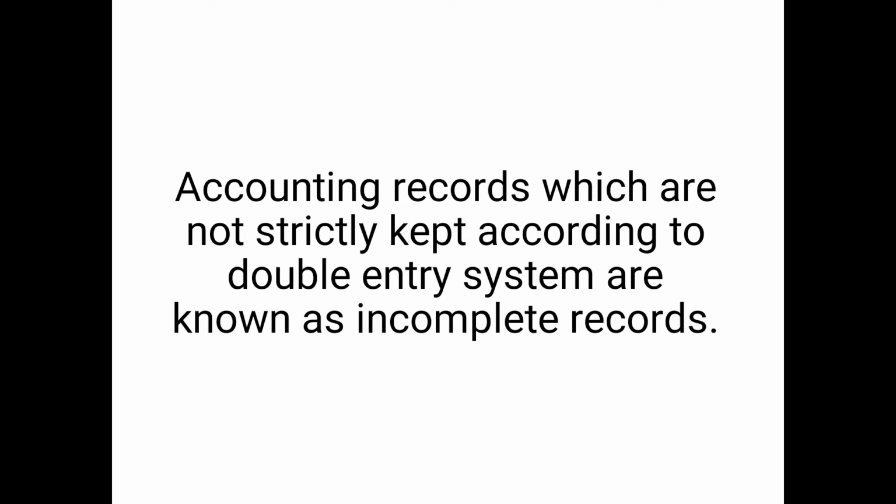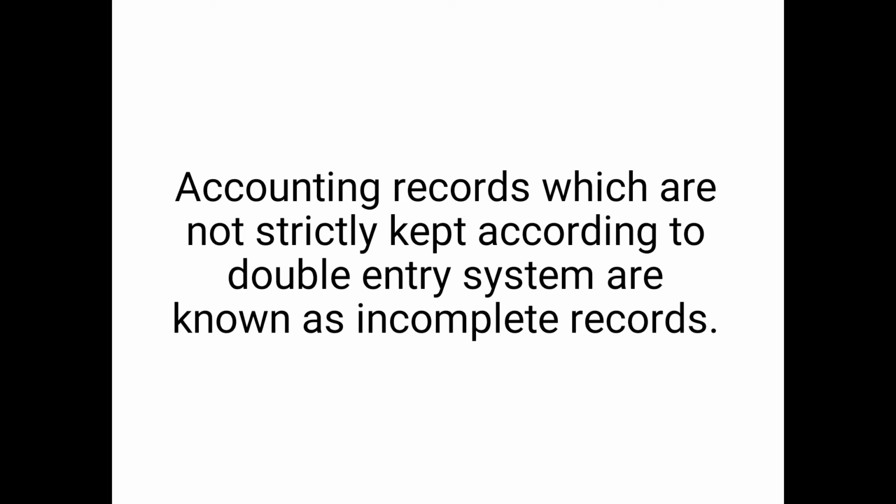Under this system, the transactions of cash and personal accounts are recorded. Normally, under this system the cash and personal accounts of debtors and creditors are properly maintained, and it ignores the information relating to assets, liabilities, expenses and revenues.